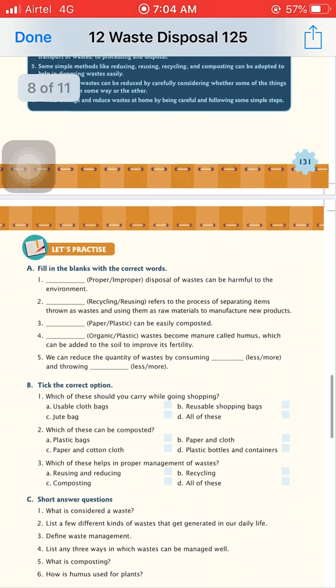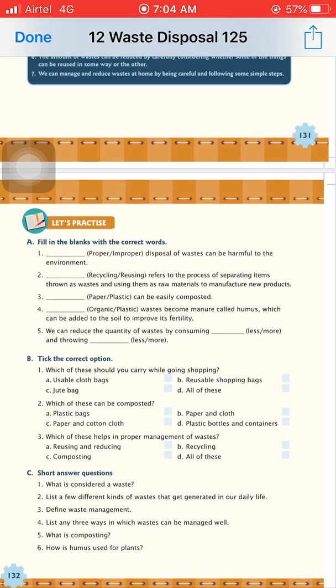Now we discuss the fill in the blanks. First is dash disposal of waste can be harmful to the environment. So improper disposal of waste is harmful to the environment. Second is dash refers to the process of separating items thrown as waste. So recycling is the answer. Third one is dash can be easily composted. Paper can be easily composted. Fourth, dash waste becomes manure called humus. So the organic waste is used for making humus. Fifth one is we can reduce the quantity of waste by consuming more and throwing less.